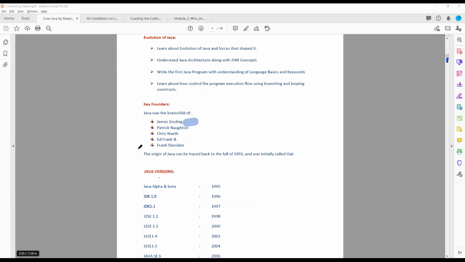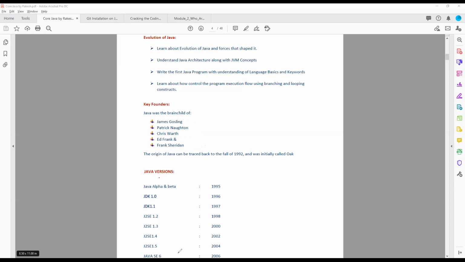James Gosling is the person who was responsible. This is the list of the people who were responsible for getting this project done. James Gosling obviously is the very first person, then Patrick Naughton, Chris Warth, Ed Frank, and Mike Sheridan. One Indian guy was also there; I don't know his name.